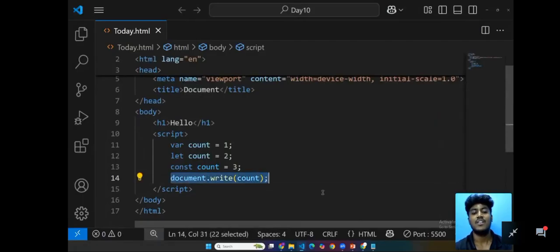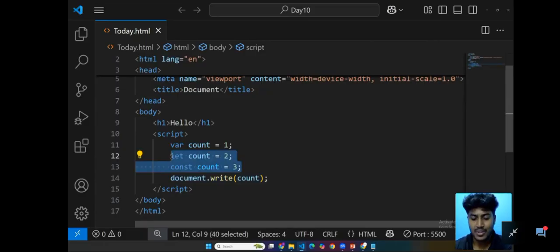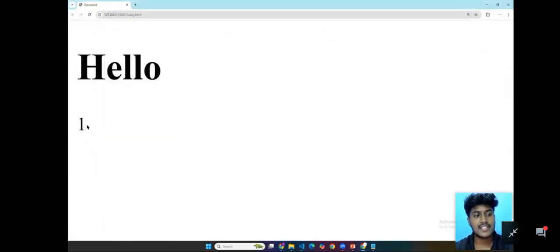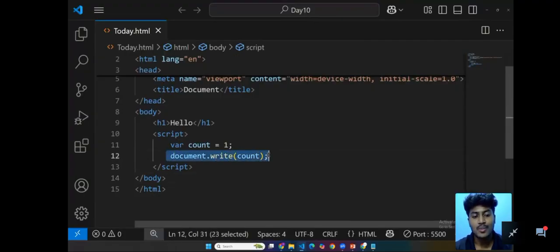So what about count? Now I'm going to remove these two counts. Here you can see the count is 1. How is it clear? Here we can see the count is 1. So this is called document.write.